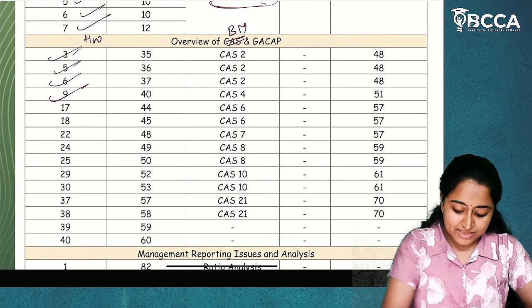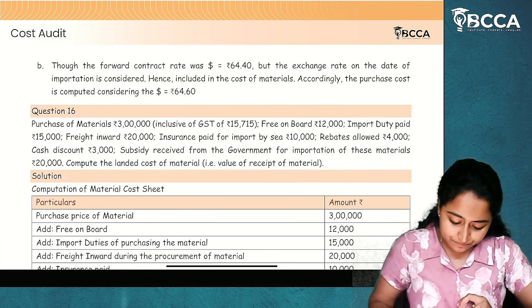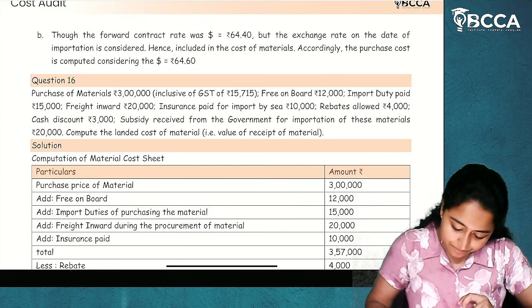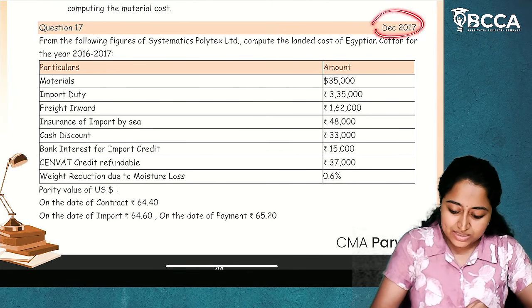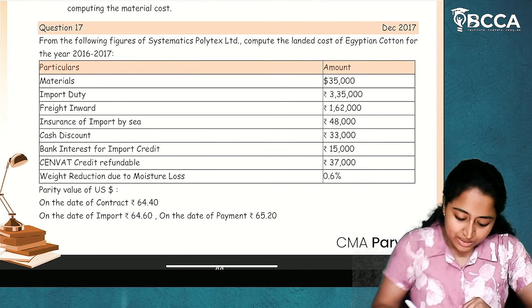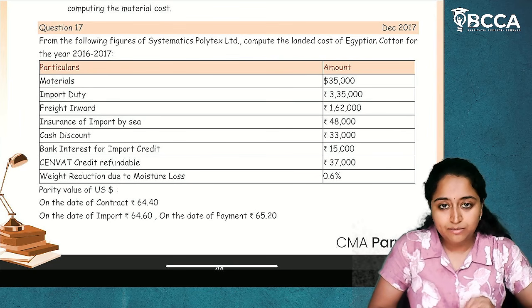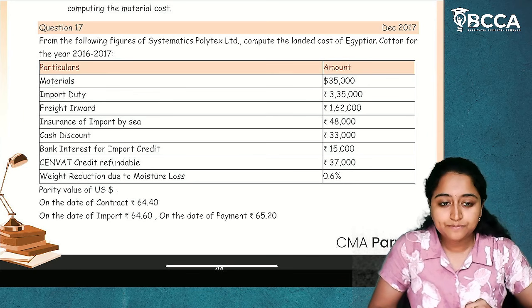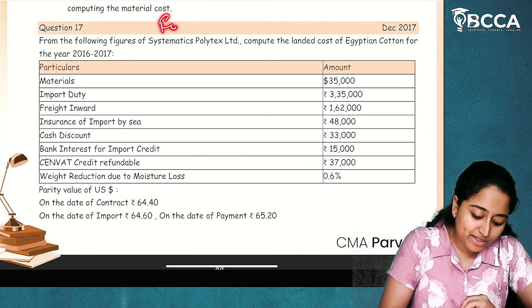Now we are going to start with CAS 6. CAS 6 deals with material cost. This is the 17 question, CAS 6 material cost, December 2017. Now what is given here? Clearly understand that in material cost, the practical part will be tested in the point which is called foreign exchange